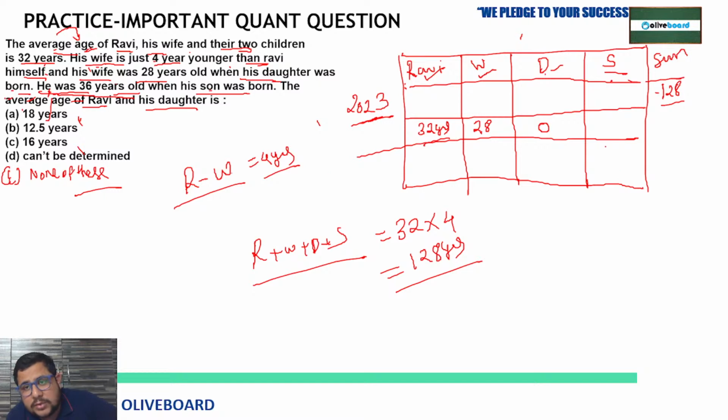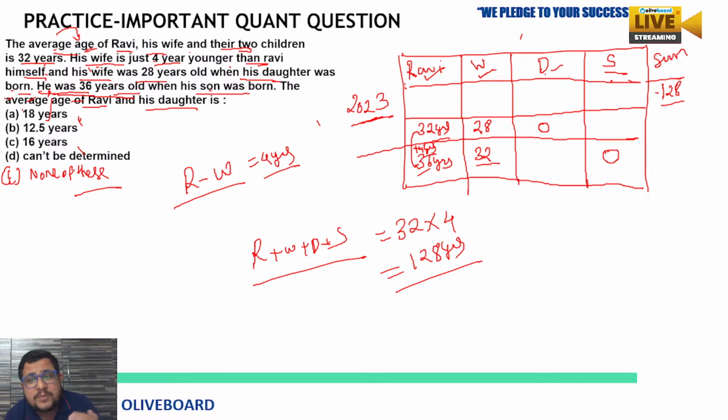Now we will talk about the son. When the son was born, his age will be 0, and Ravi was 36 years old. See here one thing: 32 to 36 means they moved 4 years ahead, or not? Yes. So the wife's age would be 36 minus 4, or 28 plus 4, also 32 years.